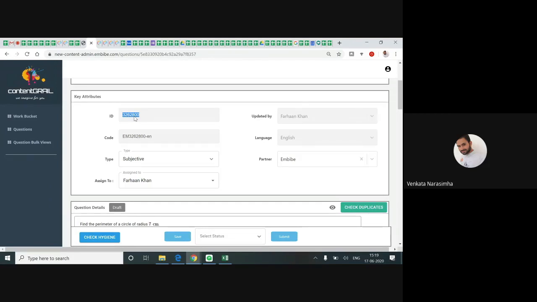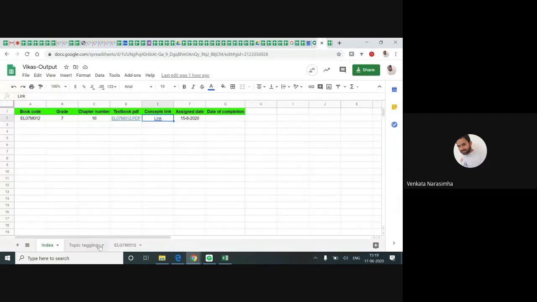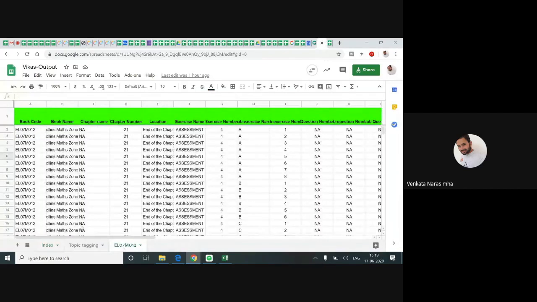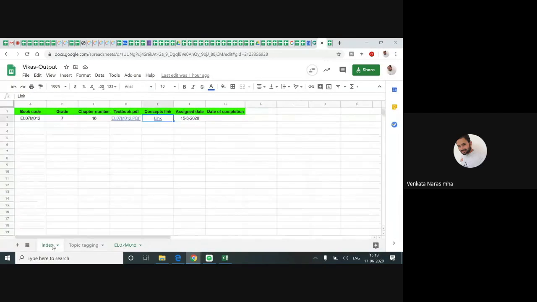So this is the creation work. When I ask you to create things, you need to do it like this. But as of now, what I'll give you is finalization work. Finalization work means someone has already created the question, and you need to check whether the solution is proper. If the solution is not proper, you need to enter all the data, whatever the missing thing is. I'll show you one. I assigned him the work day before yesterday, I guess. Similarly, I'll be assigning you like this only.